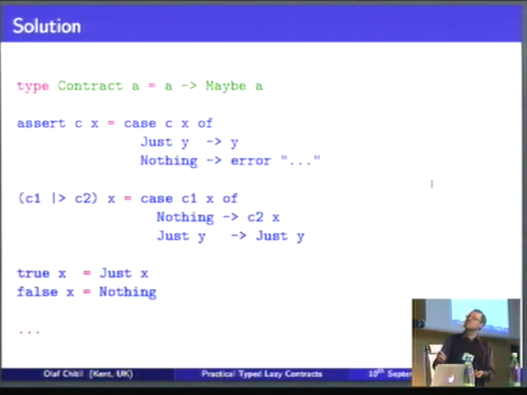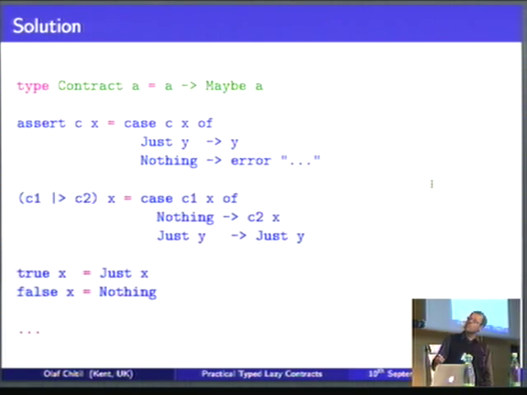The solution is that the contract type returns not just the type itself, but Maybe that type. So it can now check whether the result is successful or not. Because if you just return an error, there's nothing we can test there. But if we return Nothing as a value, then we know that a contract failed, and the disjunction can check that.